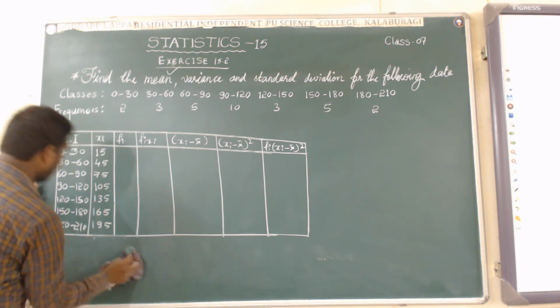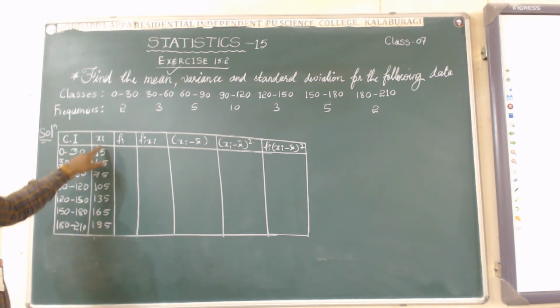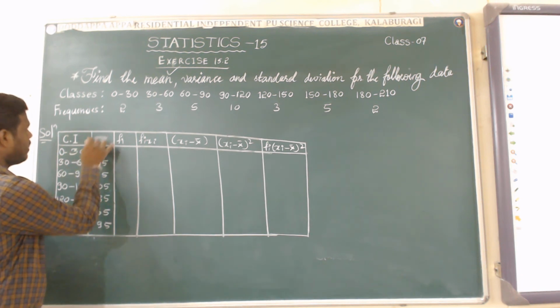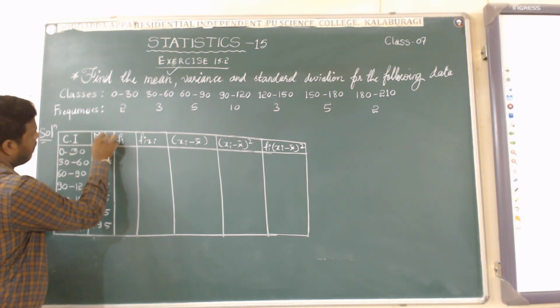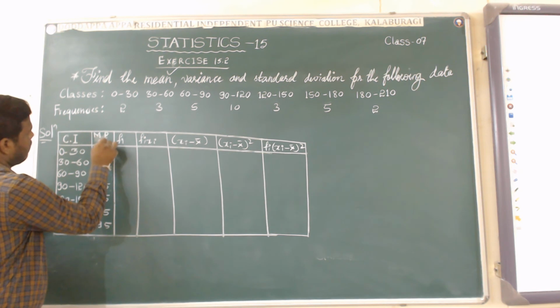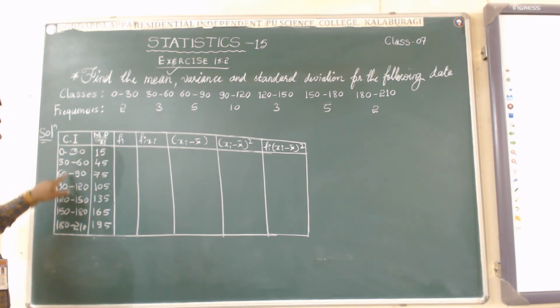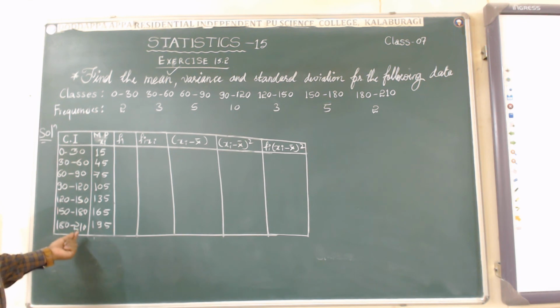The way of finding is the sum of these by 2, and you will get the xi values. The xi value is nothing but the midpoint of these. I will mention it here as MP. MP is nothing but the midpoint of these values. To find it, sum these two and divide by 2. Up to 180 plus 210 divided by 2 gives 195.